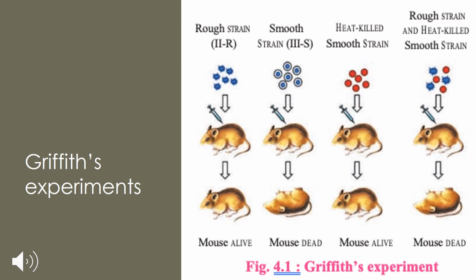So he suggested that genetic material from the heat killed strain S bacterium had somehow changed the living strain R bacterium into strain S bacterium. So Griffith concluded that R strain bacteria must have taken up what he called the transforming principle. So Griffith introduced the transforming principle from the heat killed S bacteria, which allowed the R strain to get transformed into the smooth coated bacterium and become virulent. By this experiment, they came to the conclusion that the transforming principle, I repeat, the transforming principle, has been taking place.